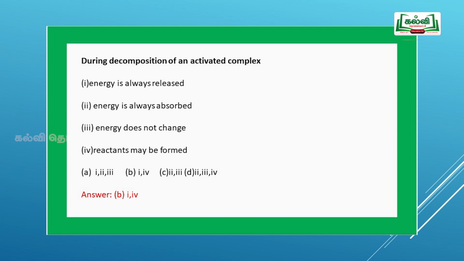Once it forms an activated complex, it also forms the reactant. So if we compare all those components, the energy is always released. First one is, then once we move towards the next part, the reactants may be formed. Once the reactant forms, the reactant gains energy and it forms activated complex. The activated complex, depending upon the dissociation, may form reactant and product. So option B, that is, energy is always released and the reactants may be formed. Option B is the correct answer.